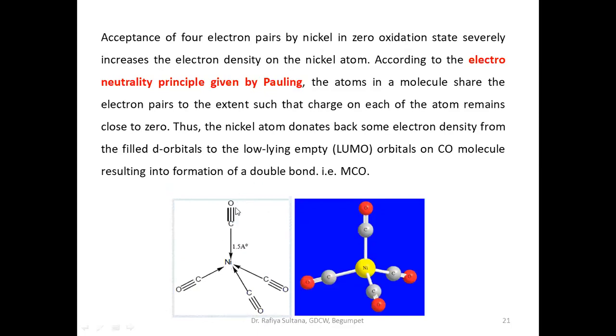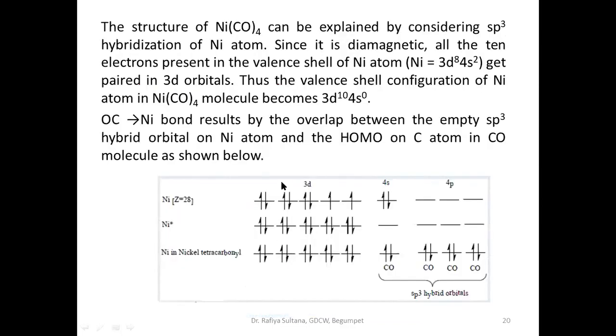One is a dative bond, that is a sigma bond, formed by the donation of a lone pair of electrons from carbonyl to nickel, and the other is a pi bond formed from the filled d orbitals of nickel into the empty pi star orbital, that is the LUMO of carbonyl. This is the structure of tetracarbonyl nickel. I hope you have all understood.